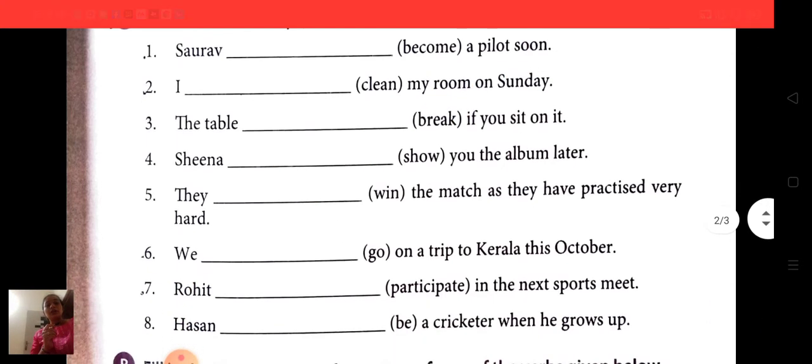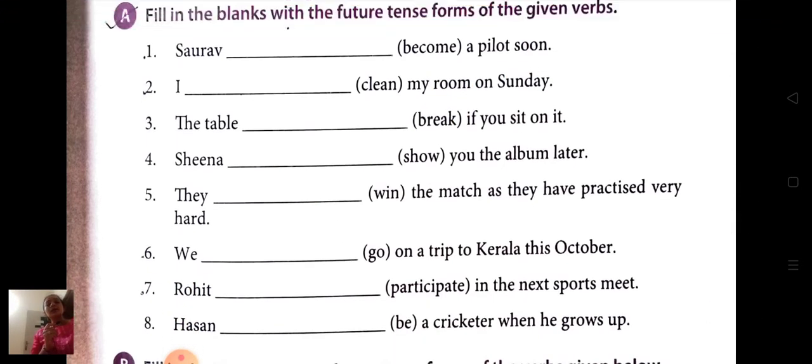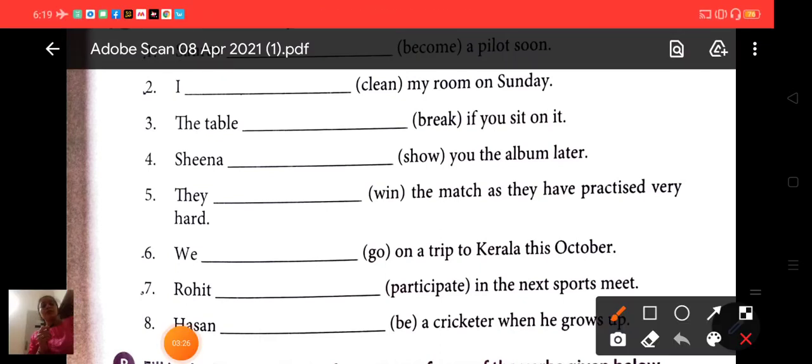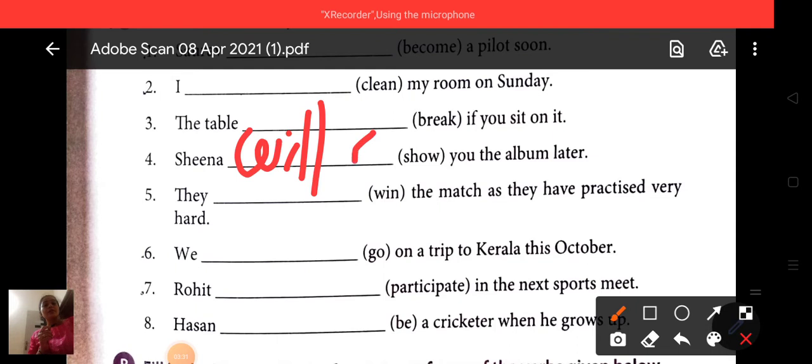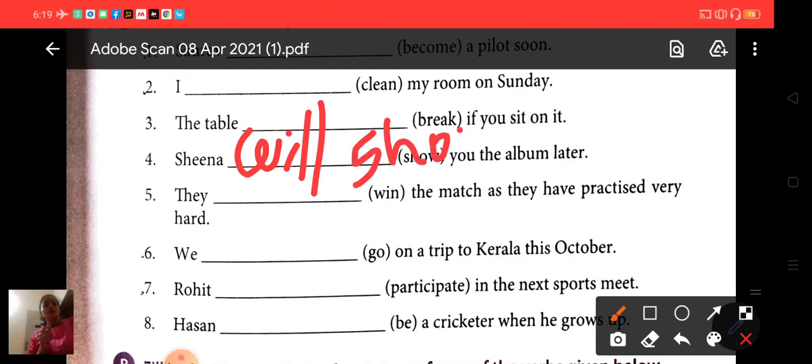Now fourth one, Sheena (show) you the album later. So what will come? Sheena will, root form of verb, show you the album later. Sheena will show you the album later.